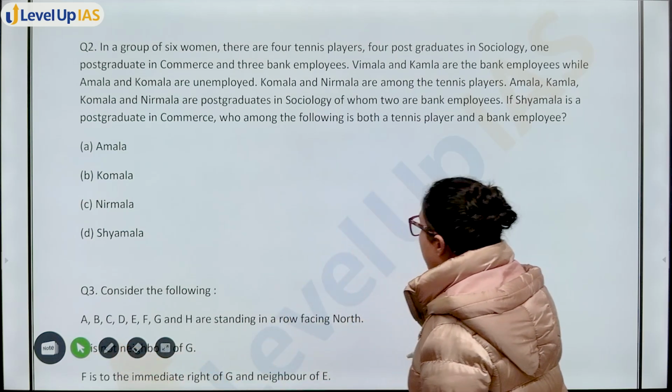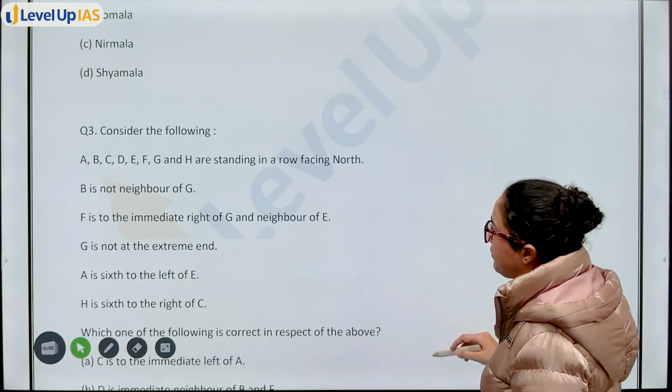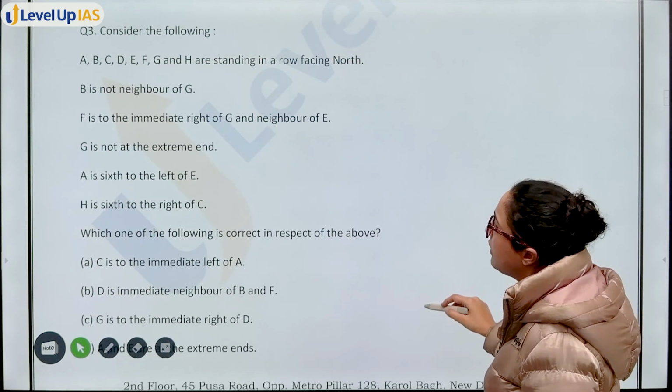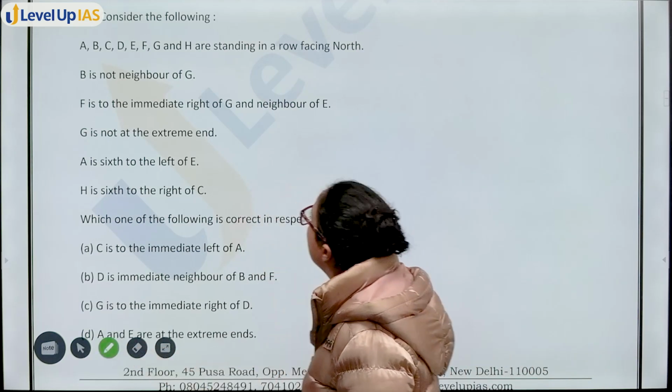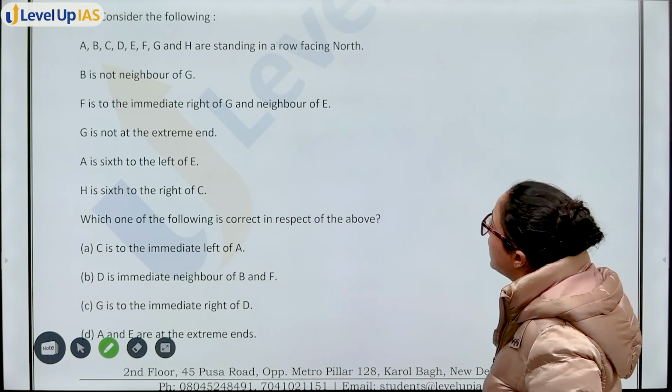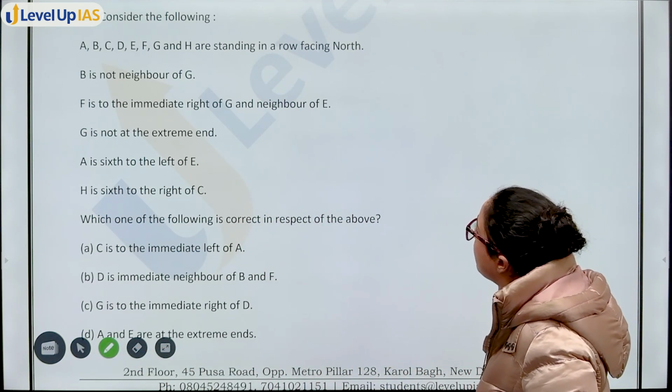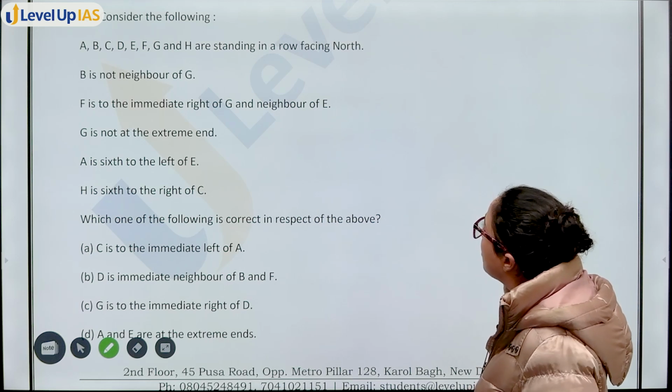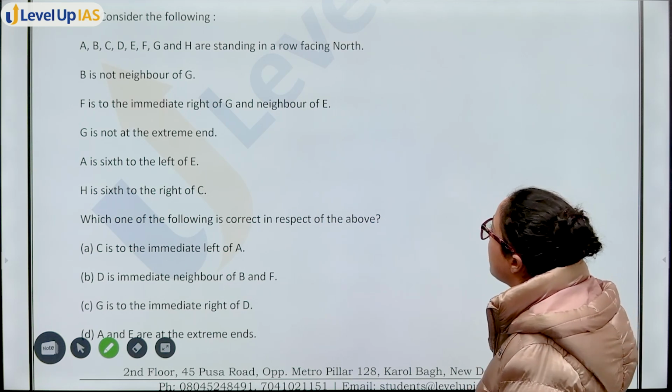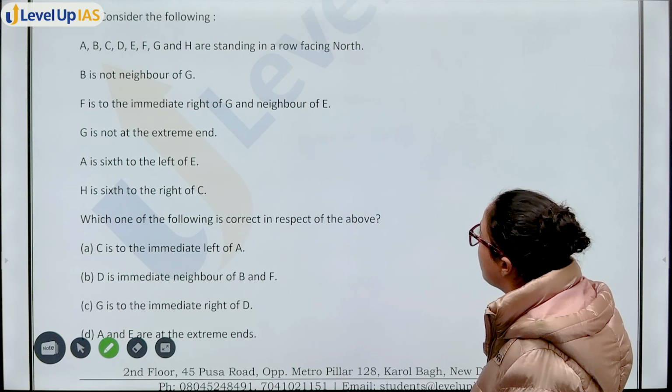Moving on to the next question. In this you have to consider the following. A, B, C, D, E, F, G and H are standing in a row facing north. B is not the neighbor of G. F is to the immediate right of G.